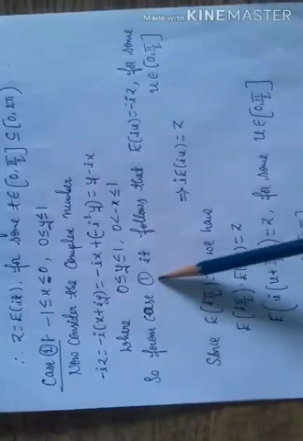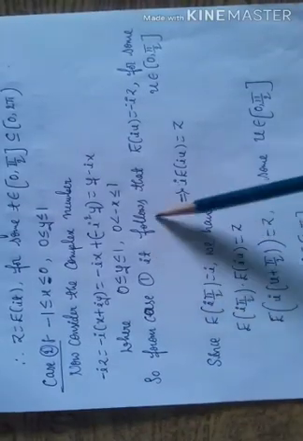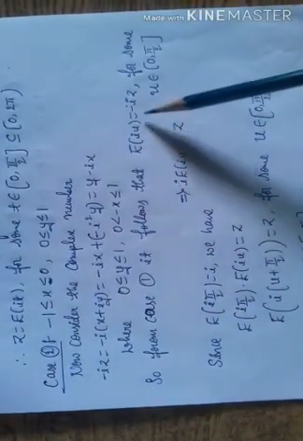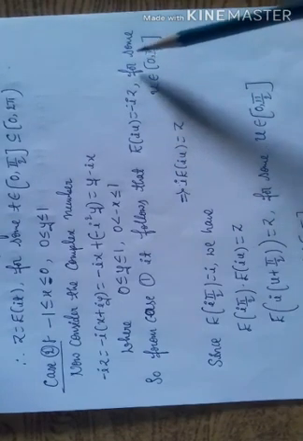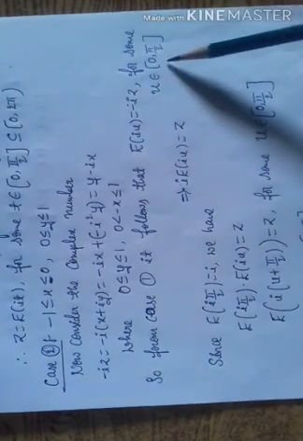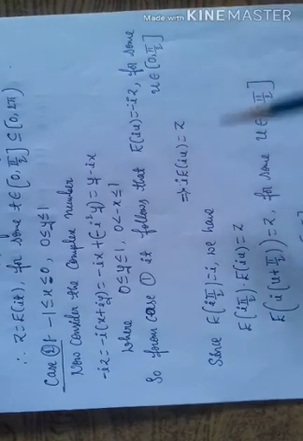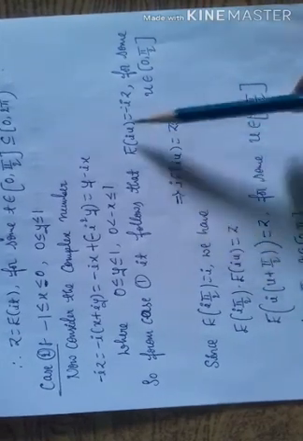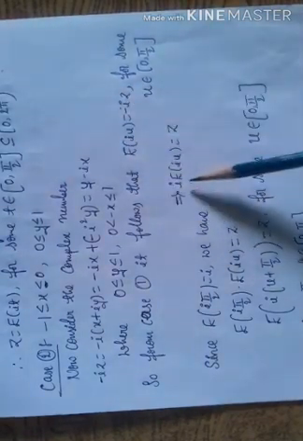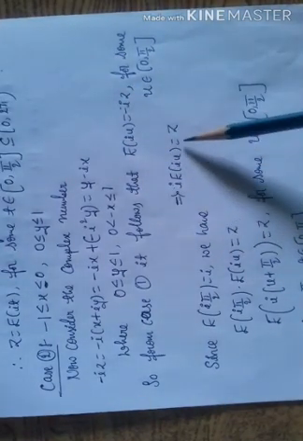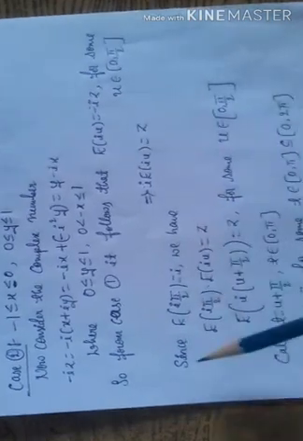So from case 1, it follows that e^(iu) is equal to minus iz for some u belongs to the closed interval 0, π/2. This implies, multiplied by i, i into e^(iu) is equal to z.